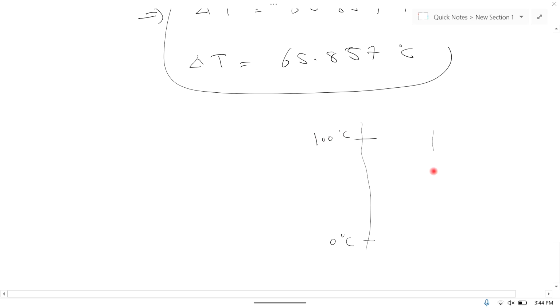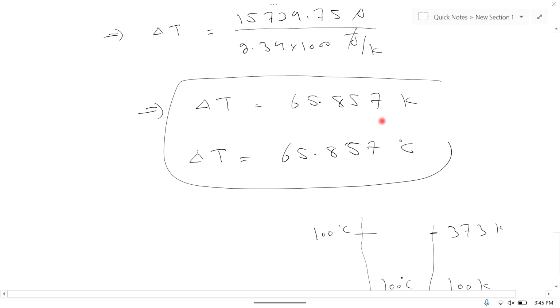Similarly, on Kelvin scale, the melting point of water is 273 Kelvin and boiling point is 373. So this difference is same. 100 minus 0 is 100 degrees centigrade, and 373 minus 273 is equal to 100 Kelvin. So this difference is equal. So it means that 65.857 Kelvin is equal to 65.857 degrees centigrade.